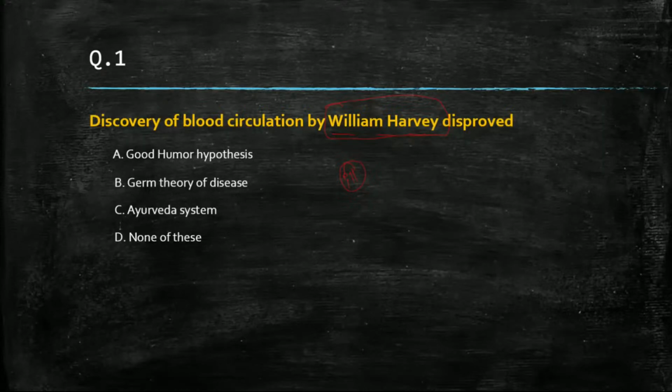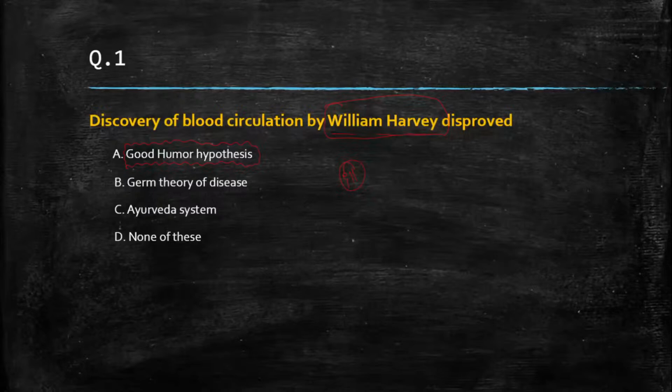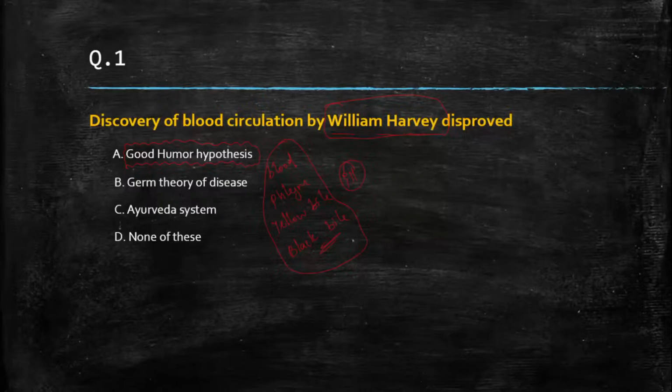He disapproved this theory, which was the belief that health was maintained by a balance of four humors. We have four humors: one is your blood, the second is your phlegm, the third is your yellow bile, and the fourth is your black bile. People thought these are the four humors in our body, and that good health or illness is maintained by these four humors. William Harvey disapproved this, so option A will be the correct answer.